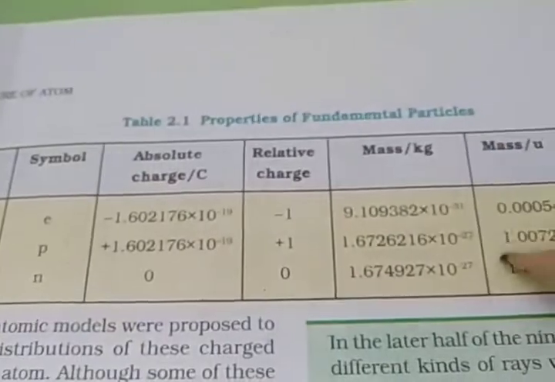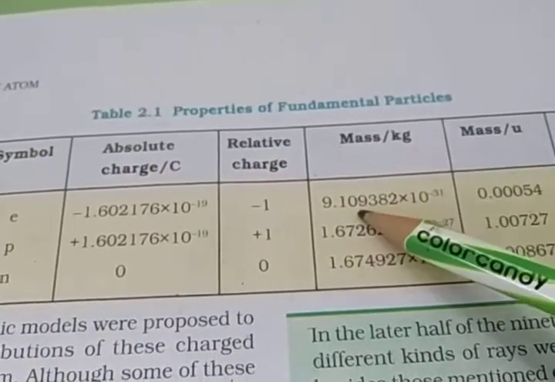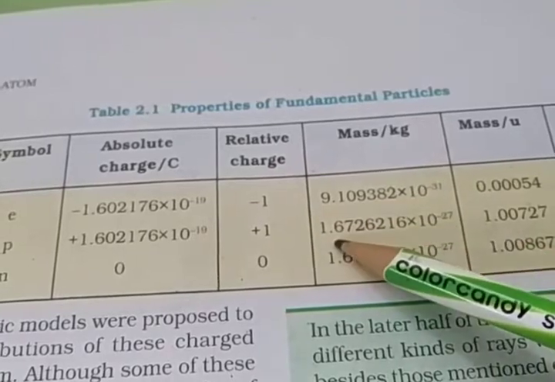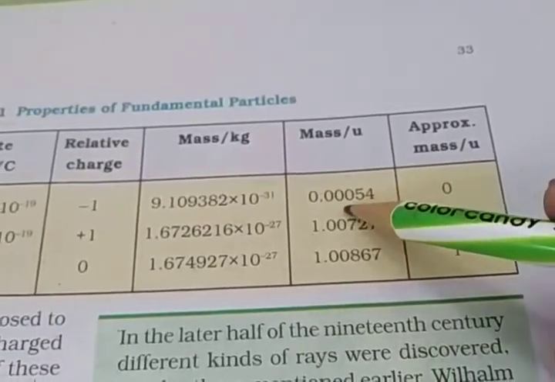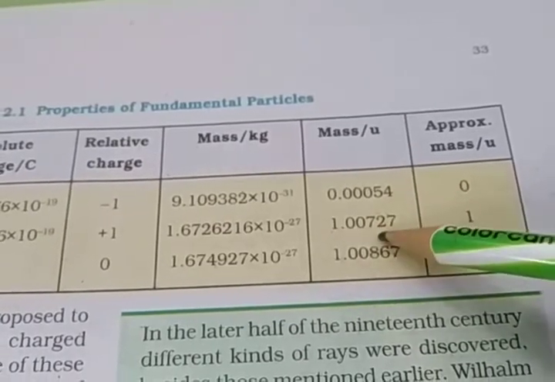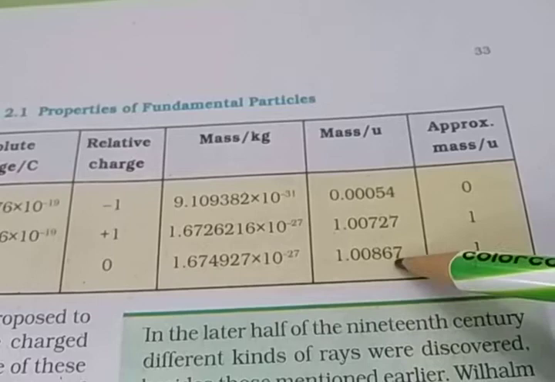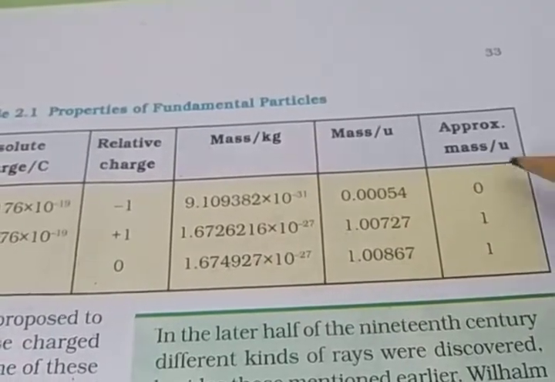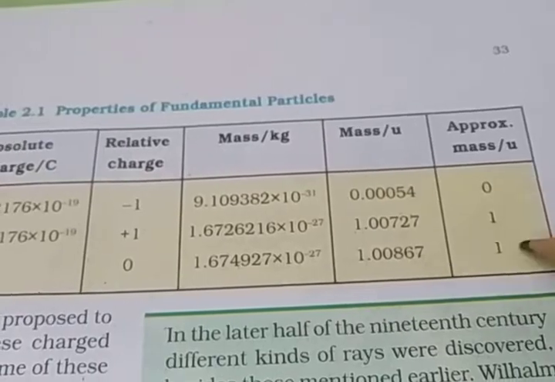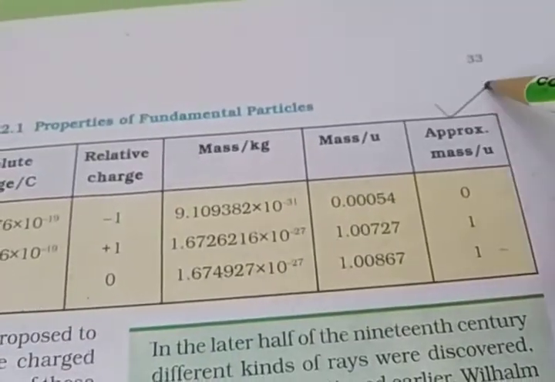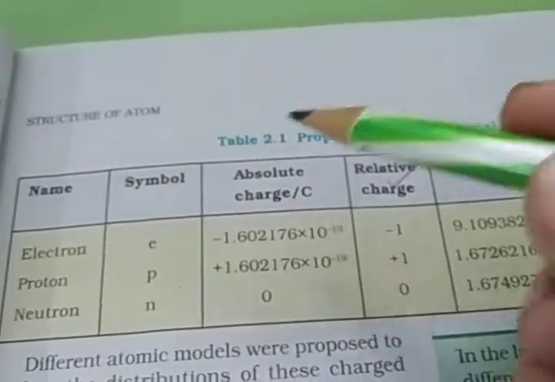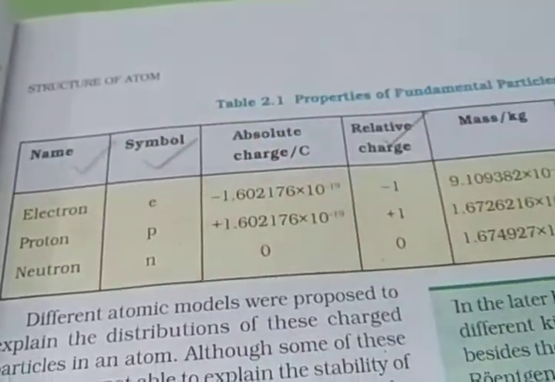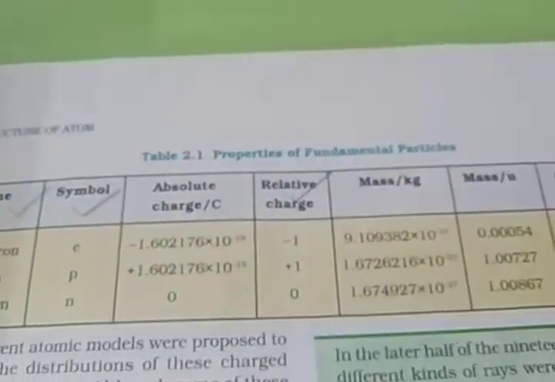Then mass in kg: for electron 9.109, for proton 1.672, and for neutron 1.674. Mass in mu: for electron 0.00054, for proton 1.00, and 1.00 for neutron. But approximately, mass in mu is written as 0, 1 and 1. So you learn it this way: approximate mass in mu, then relative charge, then symbol, and then which subatomic particle. You learn these 3-4 columns.